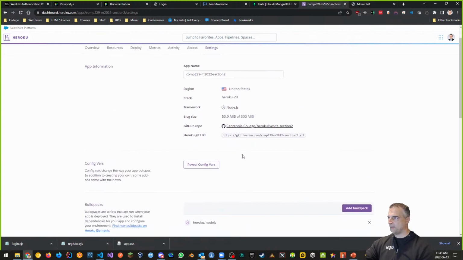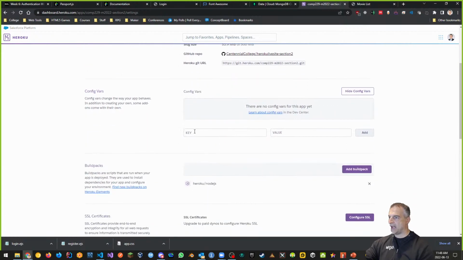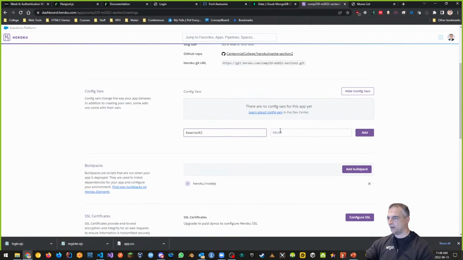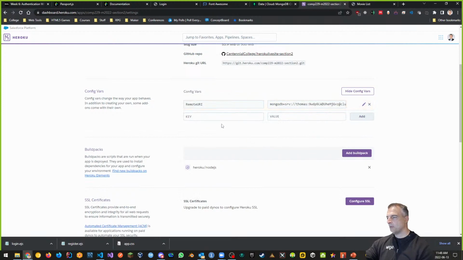In here, where we have our configuration variables, we have a key value pair that you can add. So under this, you can put in a configuration variable called remote URI, and then I can put the value of that remote URI in here. So for example, instead of me showing this all the time, I can instead grab this string and put it right in here, and then click add. What that does is it hides the details of my remote URI inside of my configuration variables. Does that make sense, Elias? So that is where it would go.